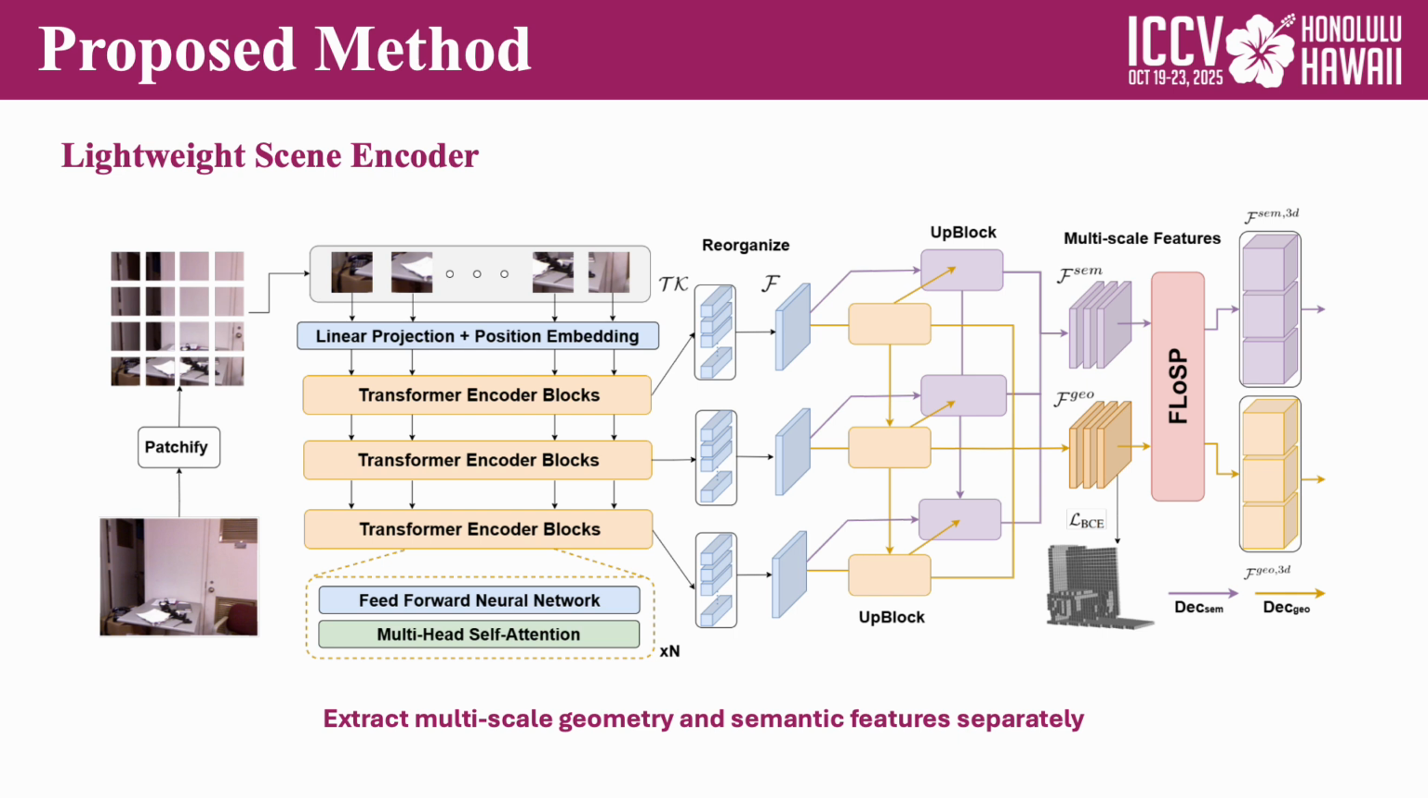At the same time, we extract multi-scale features separately for geometry and semantics. This separation helps the network focus on structural clues like room layout or object boundaries, while also learning high-level semantic information such as object categories. Together, these features provide a strong and compact scene representation that supports downstream 3D reasoning.